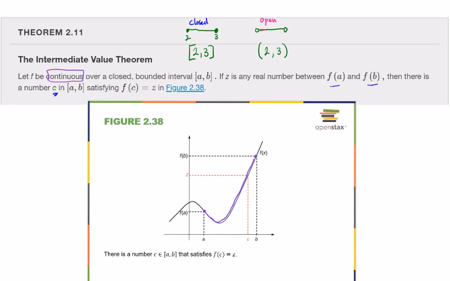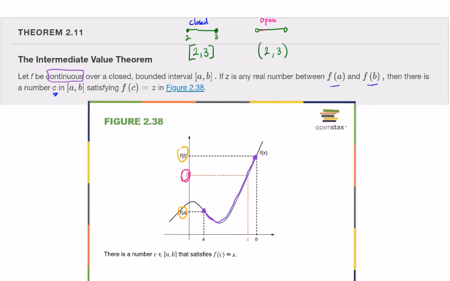So if there's a value between f of A and f of B that we call z right here, then there's no way I can get from f of A right here, right, to f of B without passing z, right?